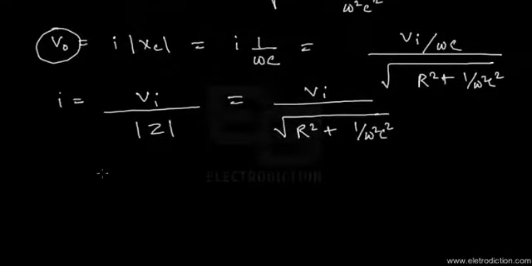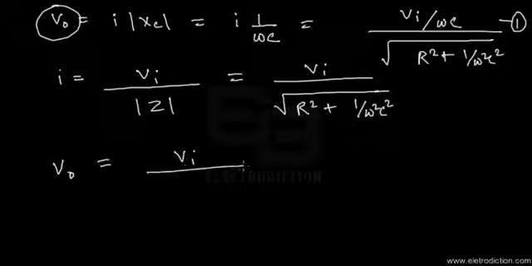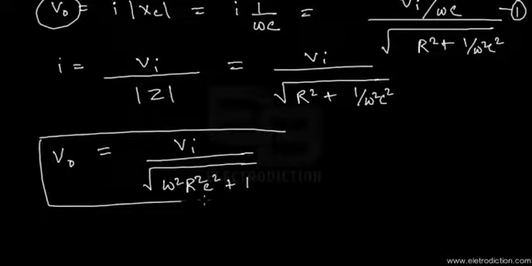Now if we modify this equation, let's call this one equation 1, we're going to get the V output as equal to Vi divided by root over of omega squared R squared C squared plus 1. This is exactly what we are going to get. Let's keep this equation in mind. This is exactly the equation which we were searching for all this while, so let's make it equation number A.